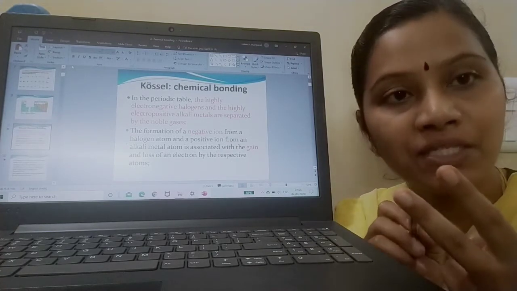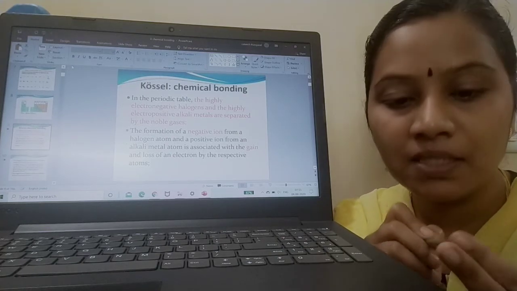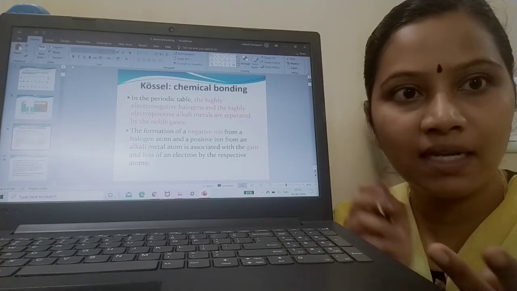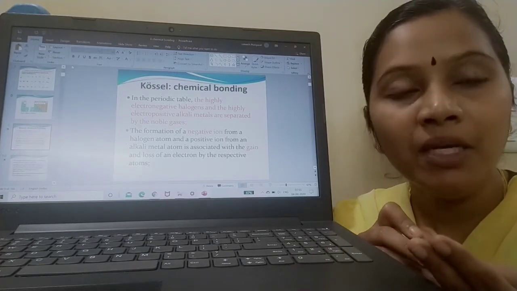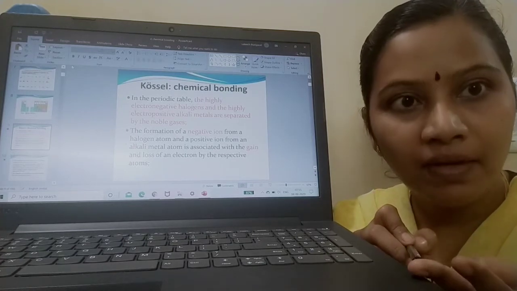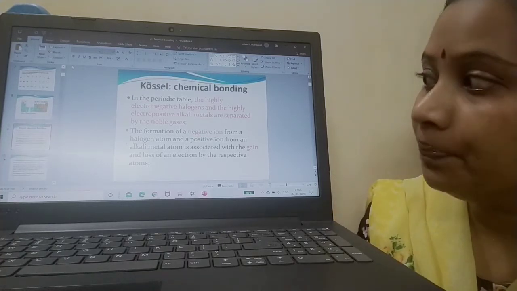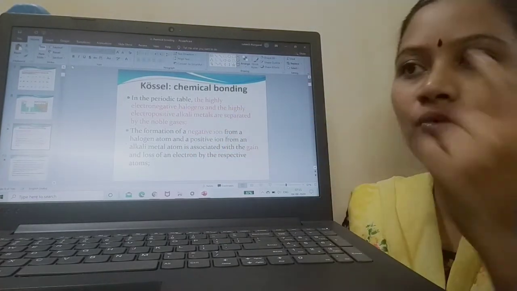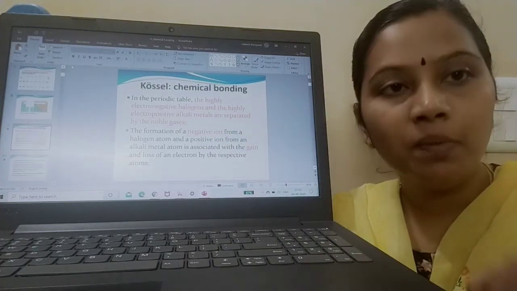So let me repeat again. We have two extremes, highly electronegative elements and highly electropositive elements. Electronegative elements are halogens, chloride, bromide, iodide, sulfide, all indicated by a minus. So they are highly electronegative. And coming to electropositive, we have alkali metals. These electronegative and electropositive elements are separated by noble gases in the periodic table. From an electronegative halogen, what will you get? A negative ion. From electropositive alkali metals, what will you get? A positive ion.